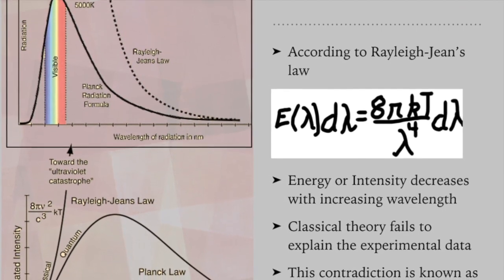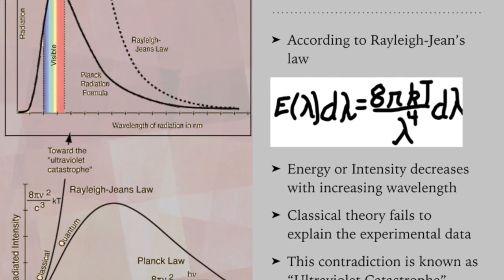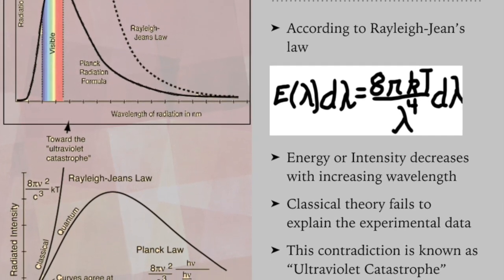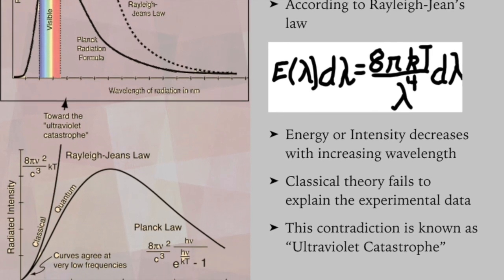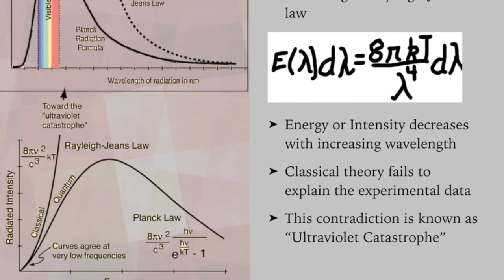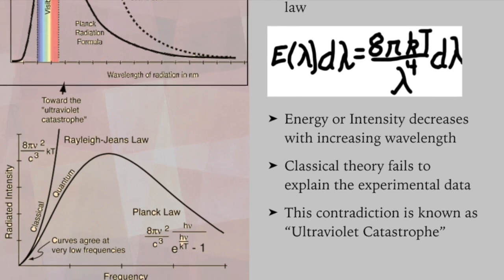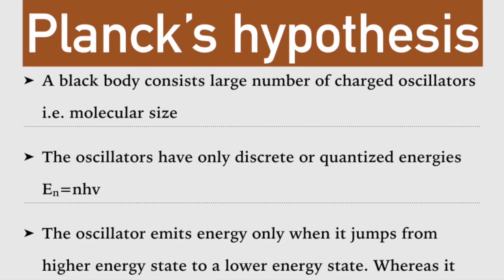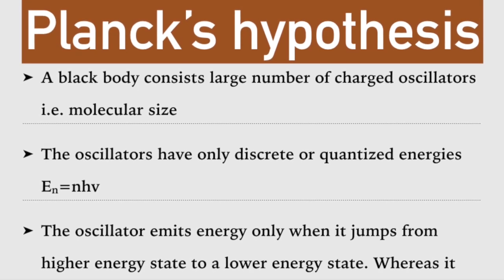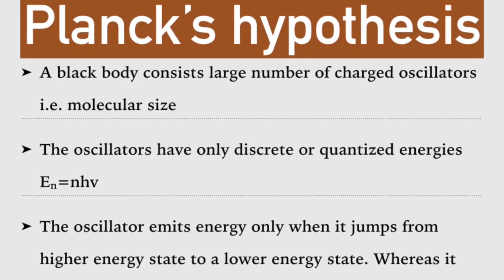But this classical theory fails to explain that energy emitted by a black body also approaches zero as the wavelength of the black body approaches zero. Contradiction between classical theory and experimental data is known as the ultraviolet catastrophe. To solve this mystery, Planck put forward a new hypothesis called Planck's hypothesis.